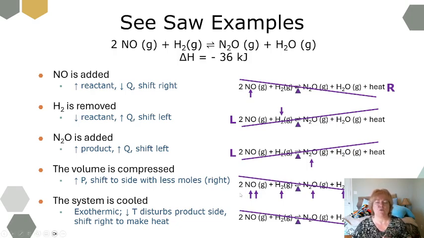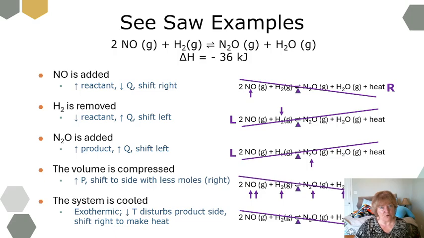If the volume is compressed, so volume is decreasing, that's going to be increasing the partial pressure for everything. I am going to put arrows underneath for the gas. The number of arrows I put would be equal to the coefficient. So 2 up arrows for NO, 1 up arrow for H2, 1 up arrow for N2O, and 1 up arrow for H2O. Since I have 3 pushing up on this side and only 2 pushing up on this side, the left side is going to be pushed higher because there are more arrows, and thus it's going to shift to the right.